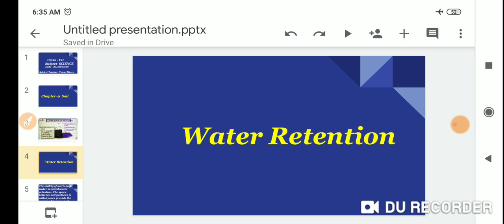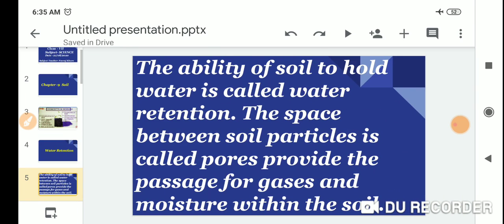Dear students, water retention. The ability of soil to hold water is called water retention. The space between soil particles is called pores. Pores provide the passage for gases and moisture within the soil.